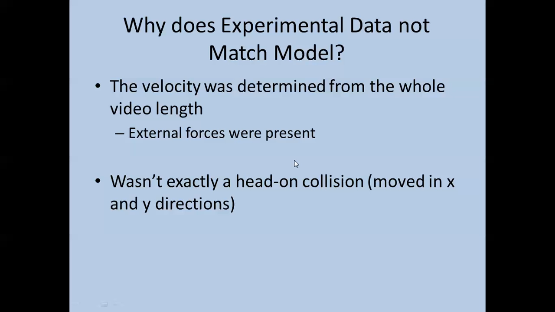Well, the number one reason is because the velocity was determined during the whole video length, and during that length there were external forces present such as gravity. And during a collision, we assume that the external forces are equal to 0. Another reason is because it wasn't exactly a head-on collision. The ball was moving in both the x and y directions. Well, thank you for watching, and I hope you've enjoyed my video.